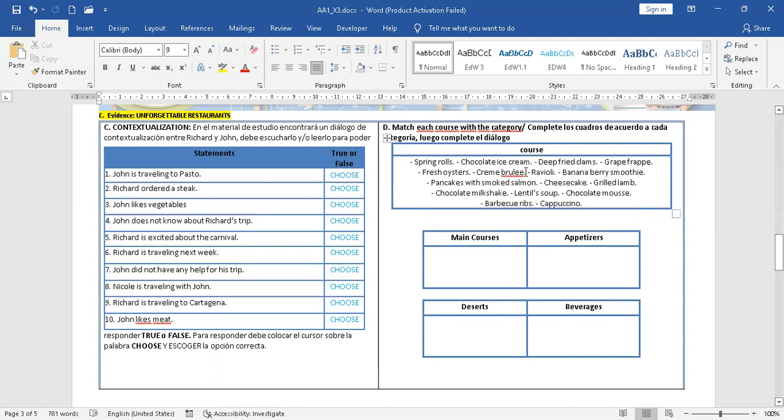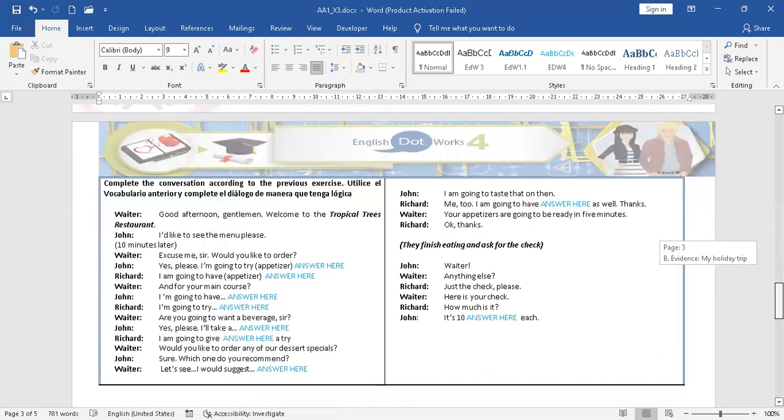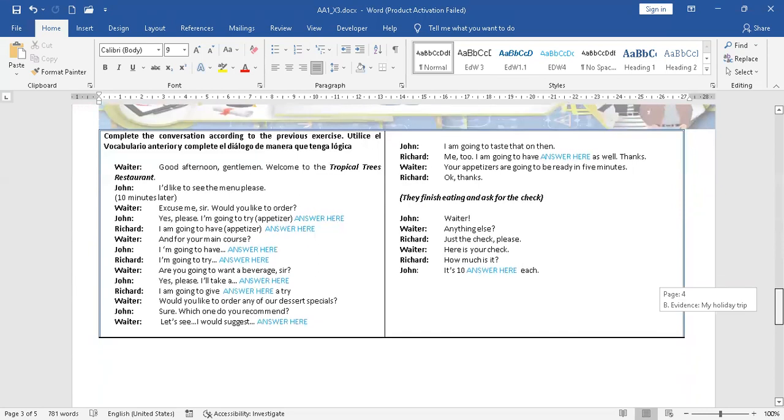So you will have to look at that in the material, and here there is a list. Then you have to decide if that's a main course, an appetizer, a dessert, a beverage. Okay?